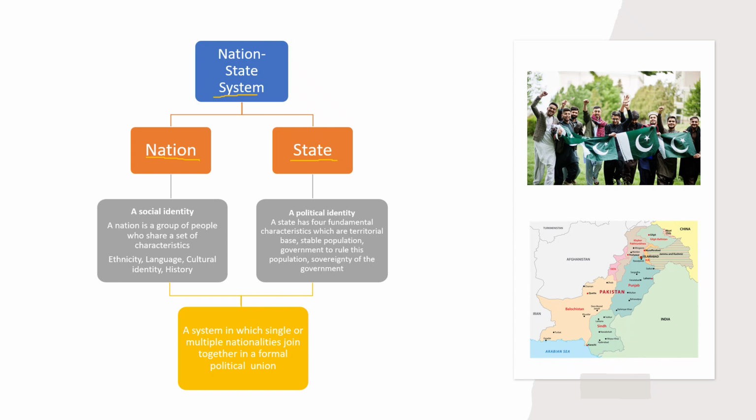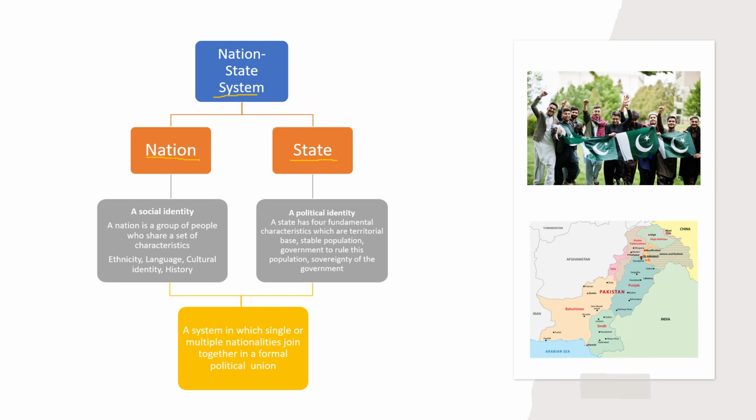So the people of Pakistan, their history is same, their language is same, their cultural identity is same, and their ethnicity is same. These people share a set of characteristics, so yes, we can say that the people of Pakistan are a nation, and we call the people of Pakistan collectively Pakistani.